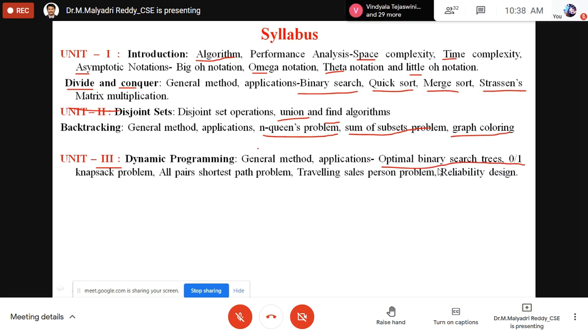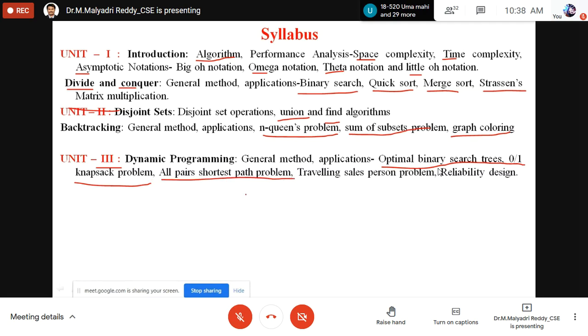So while storing this data in the machine, that means memory, the compiler converts that source program to object code depending on its keywords. For that, OBST is helpful to store the data in the machine. 0/1 knapsack is about how to fill a bag with objects. Suppose whenever you go to the market, you have a limited amount, but you want to get the best products from different categories.